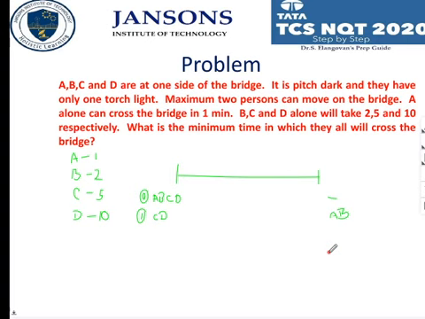If two different speeds, suppose A and D are traveling, then A also has to travel 10 minutes. Since there is a torch, he cannot go fast so that the other guy can come and catch him up. People may think in that way, but it is not like that. Since there is a torch, he cannot go. So no other way, A also has to take 10 minutes.